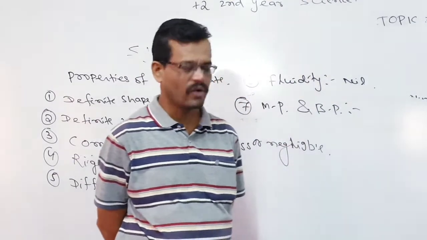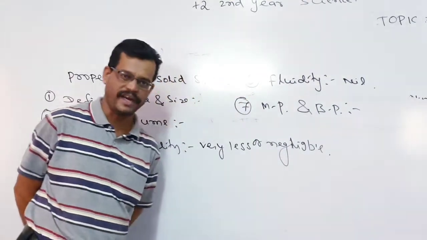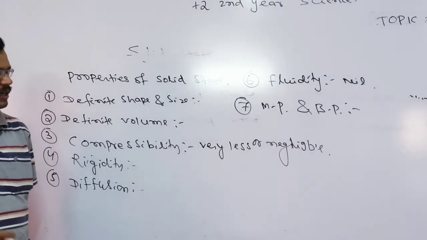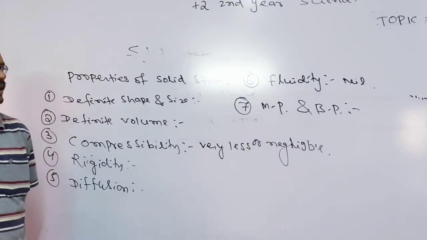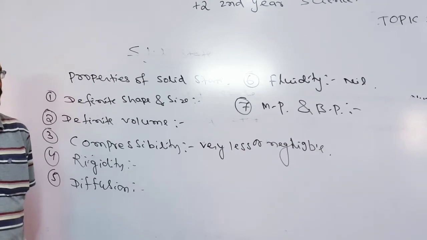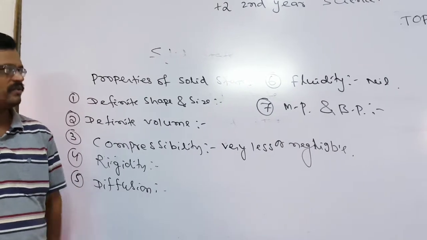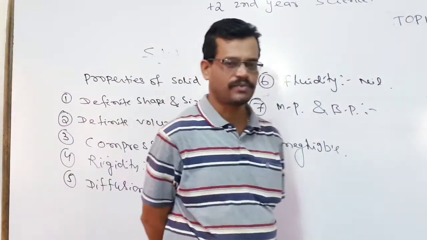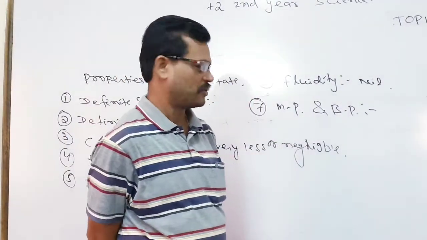It takes more heat to melt it or boil it. Due to high melting and boiling points, more heat is required to change from solid state to liquid state.